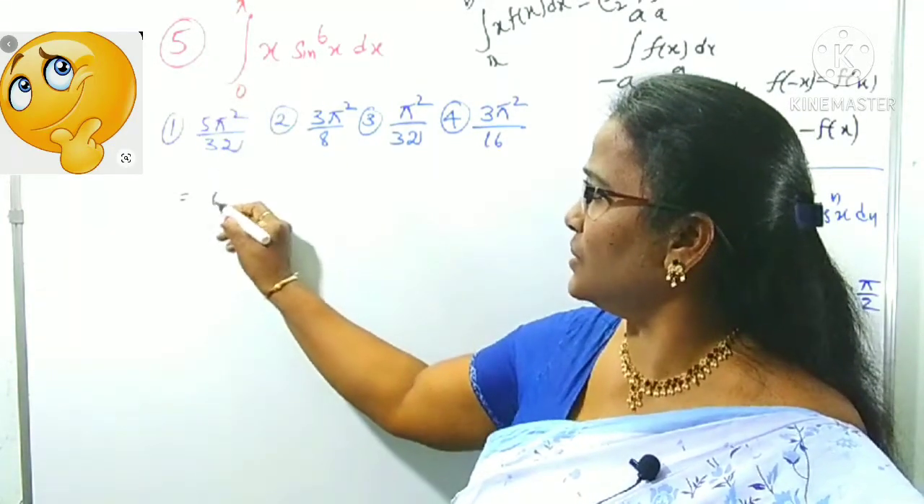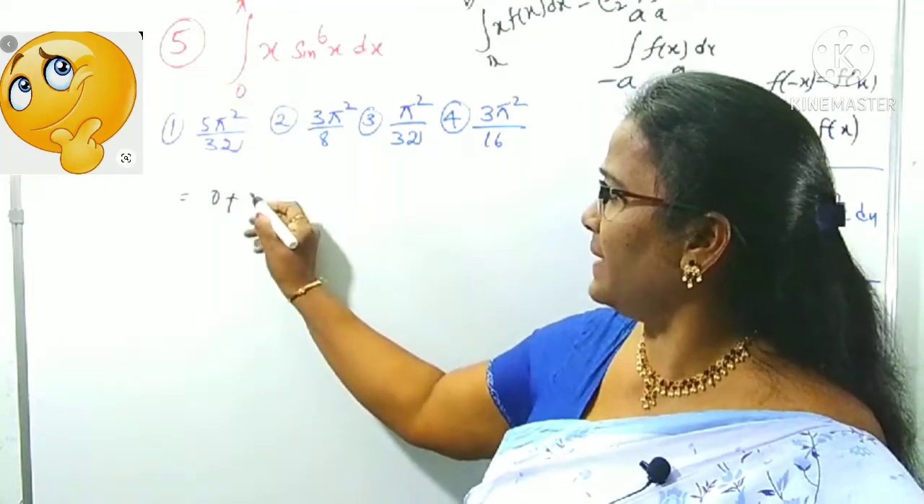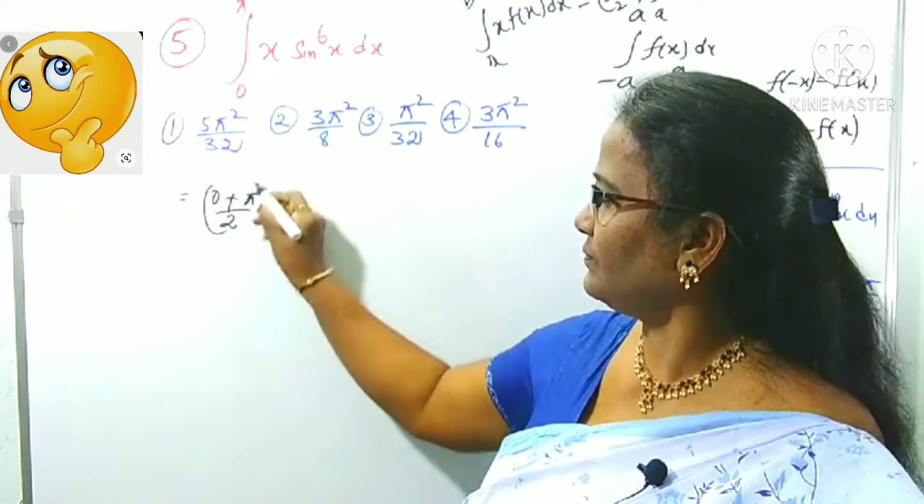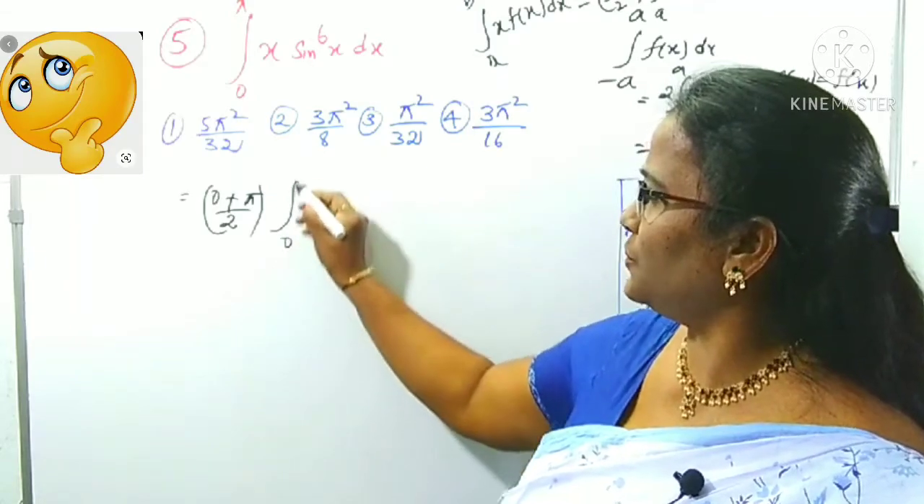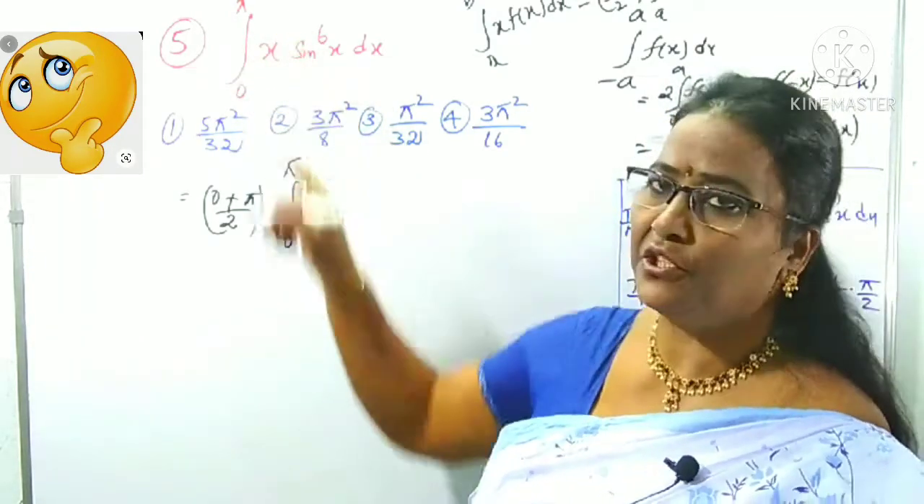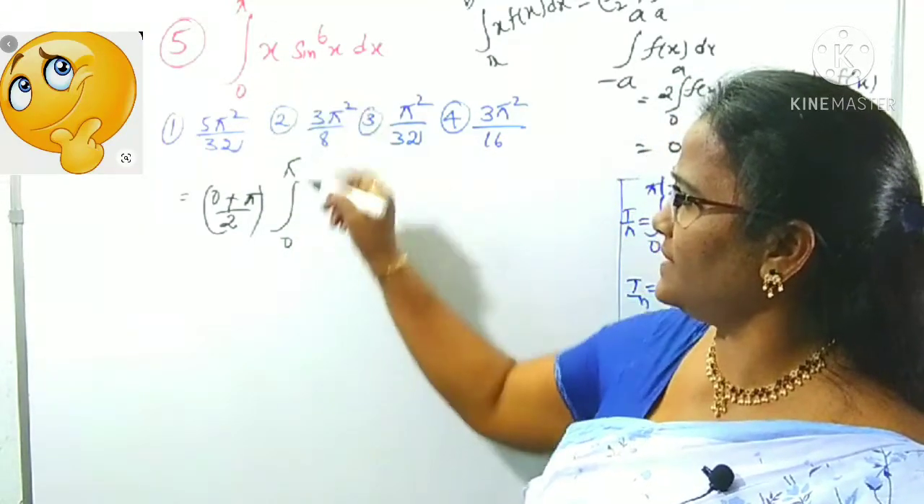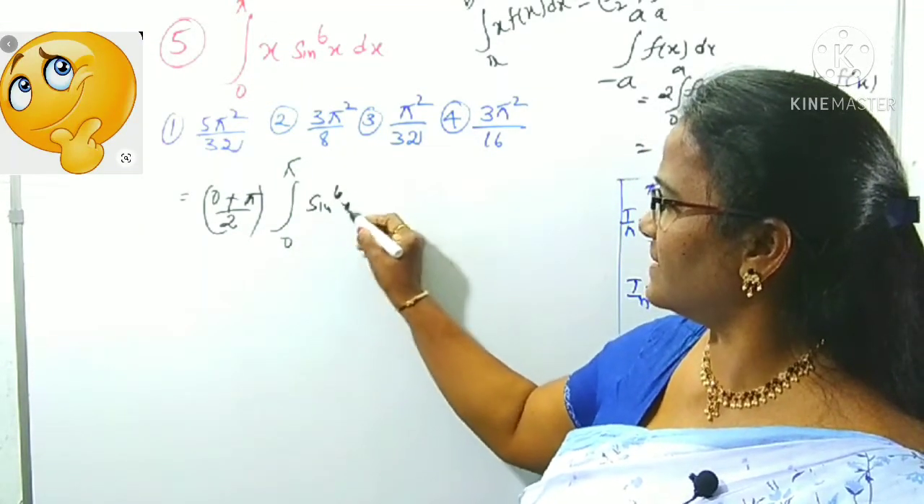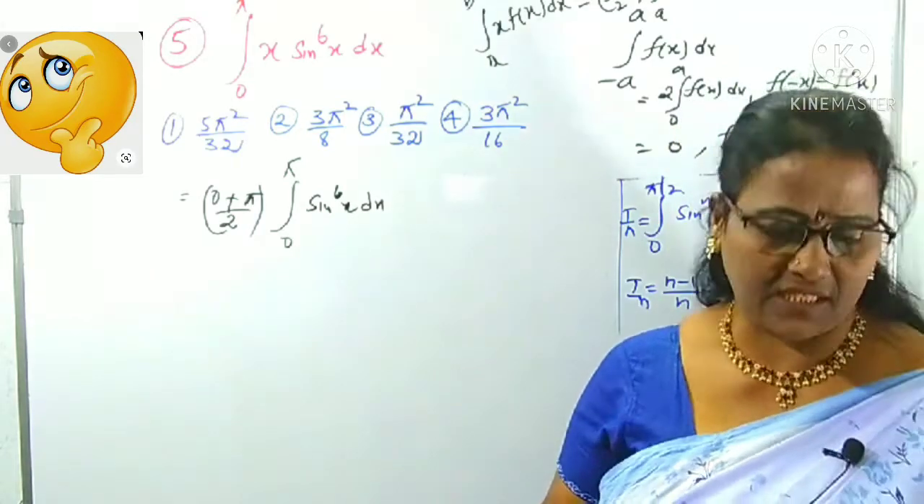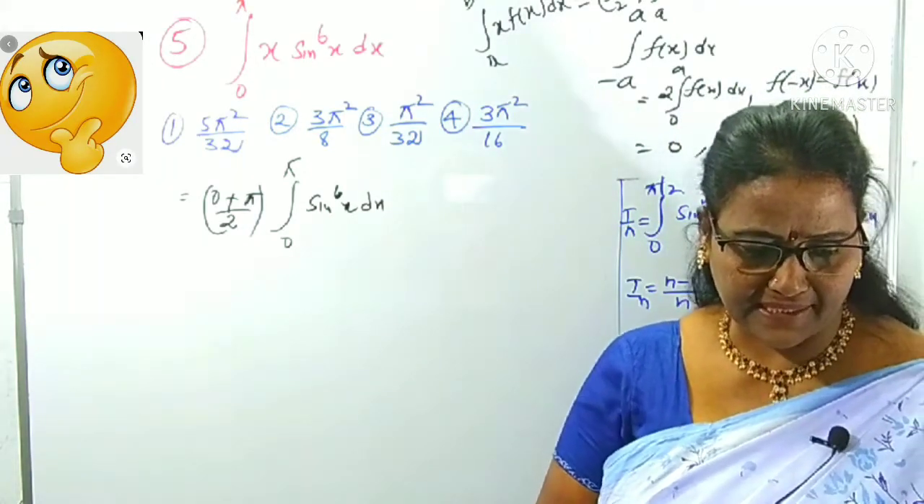What is here? 0 plus pi is pi, so pi by 2 into the integral from 0 to pi. In place of a to b, what are these? 0 to pi, and the function is sin power 6x. Okay, what is this tip? Once again I am writing this down.